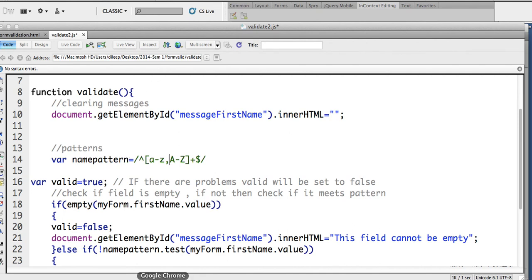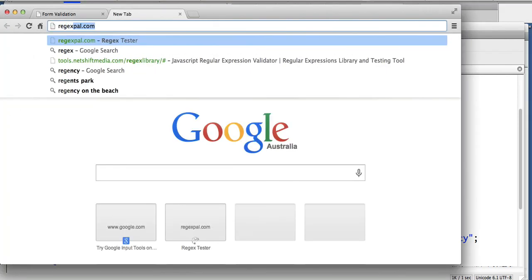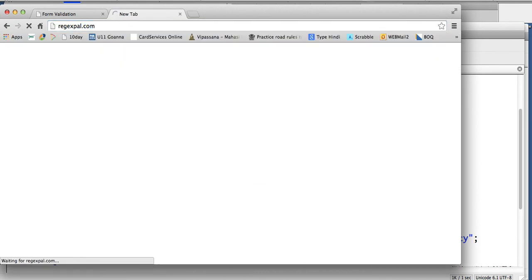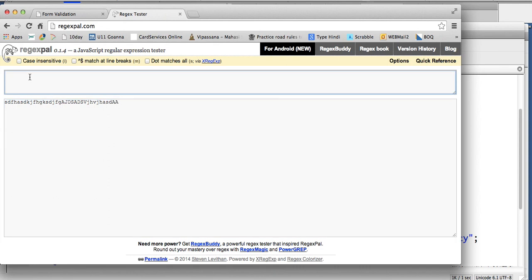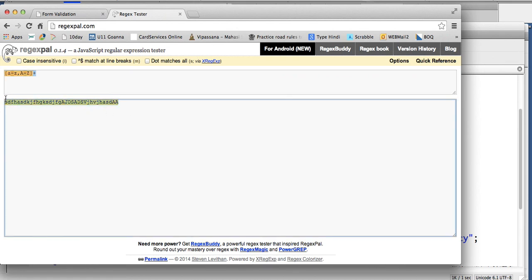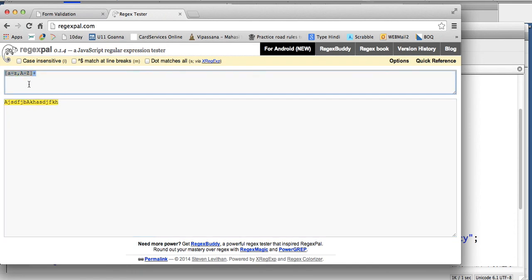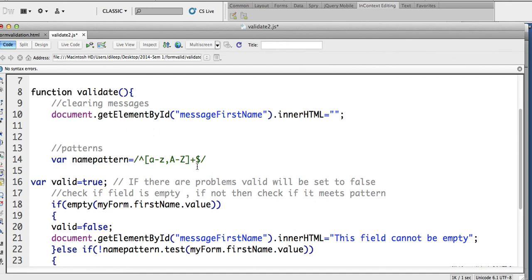Now there is something called regexpal, and I should show it to you right now. regexpal.com, regular expression pal. If I'm testing for text data, anything that is text, capitals and small, let me see if this regular expression will work. a hyphen z, good. If I say plus, it is accepting small a to z, comma, capital A hyphen Z. So you see it's accepting anything capital or small. This is a good regular expression: a to z small, comma, A to Z big, with a plus sign.